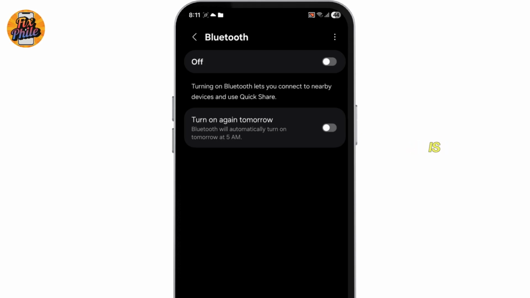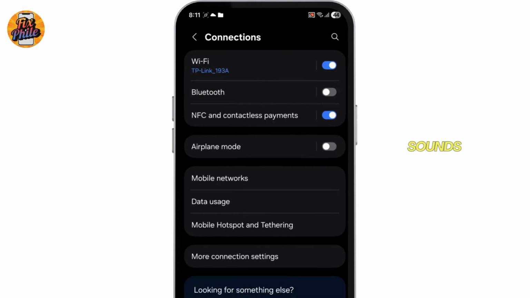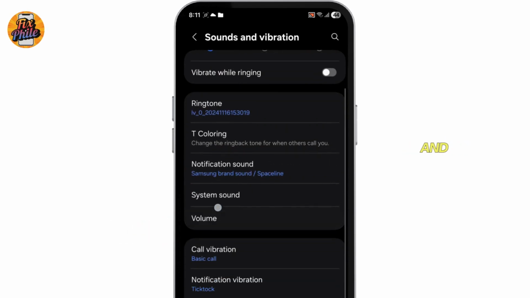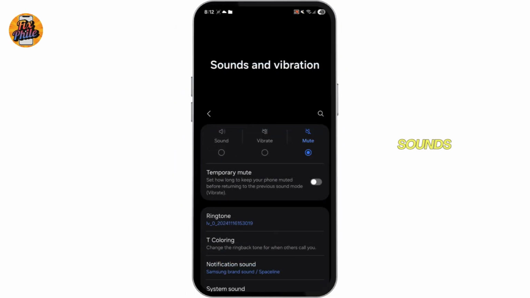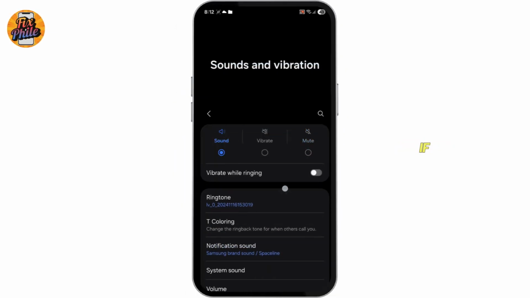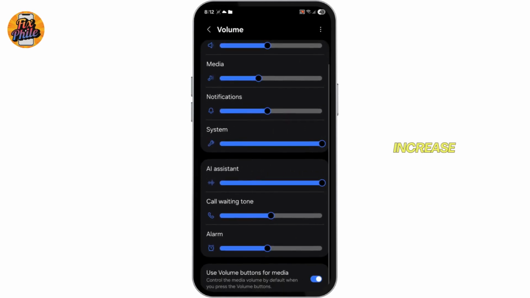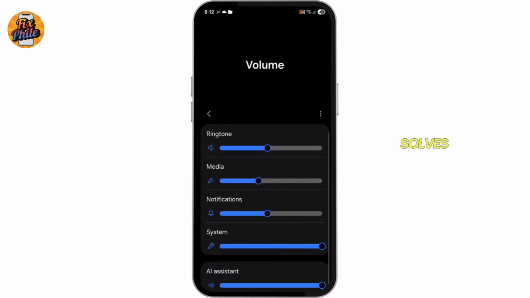The next thing you want to do is go and click on Sounds and vibration. Tap on Sounds and vibration and tap on the Volume option. After you tap on Sounds and vibration, make sure that your device is always on sound. If this also doesn't solve the problem, go to the Volume option. Here you can increase or decrease the sound and try if that solves your problem.